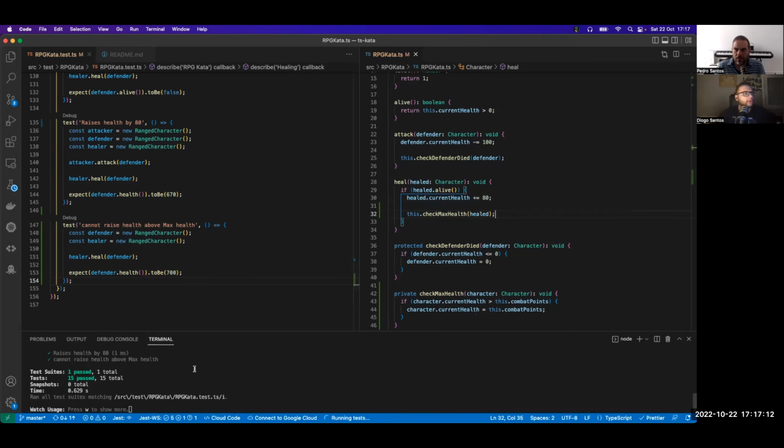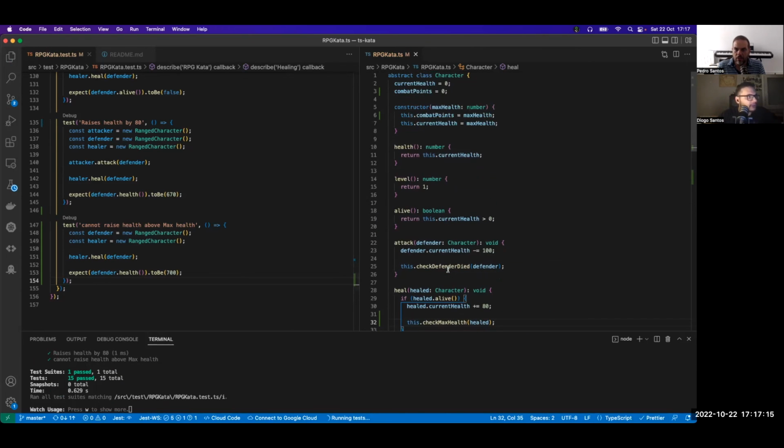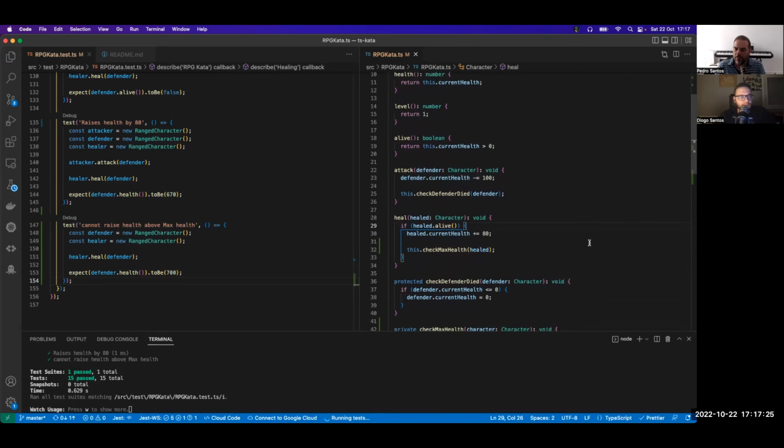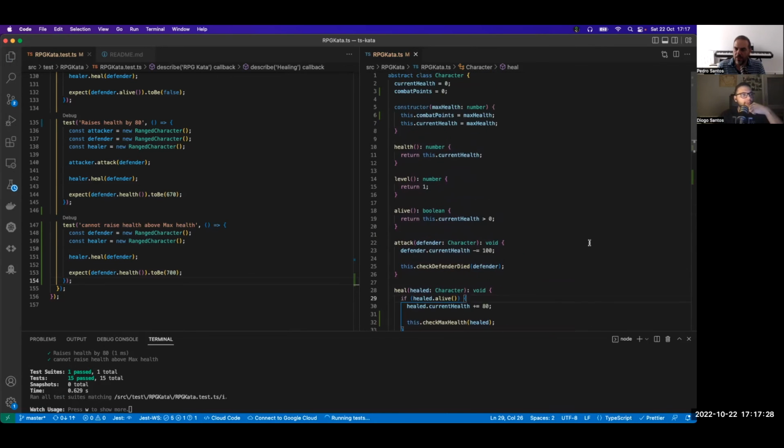Can we go over this again? Because that was really confusing for me. Okay. So you need to keep track of two things. You need to know the character's max health, which you call combat points, right? You need to keep track of that, because we didn't have that. Okay, the current health is always changing, but the combat points are not. Yeah, exactly. So the combat points store the max health. Yes. So the combat points are the 700 and the 1000.